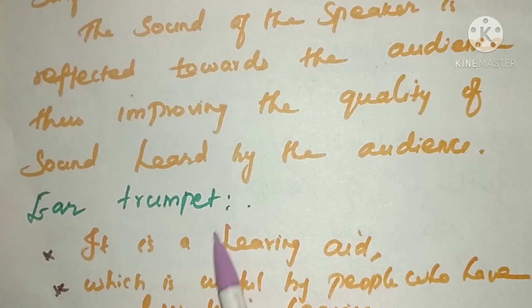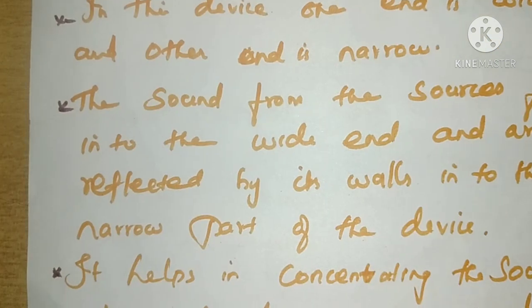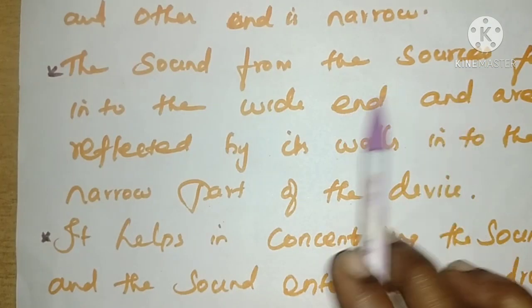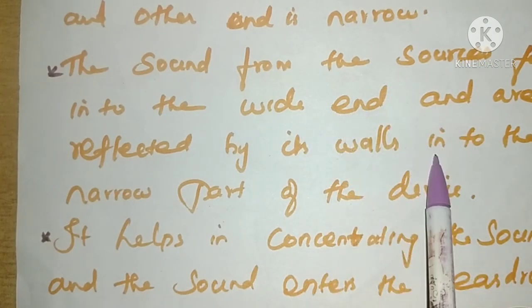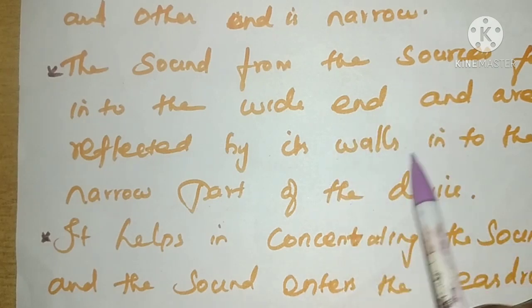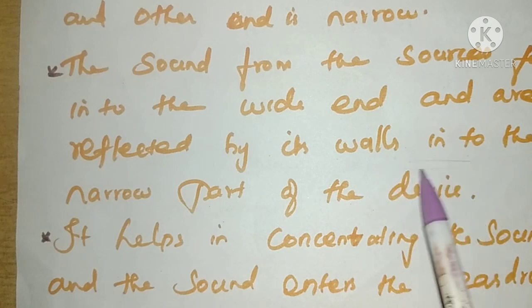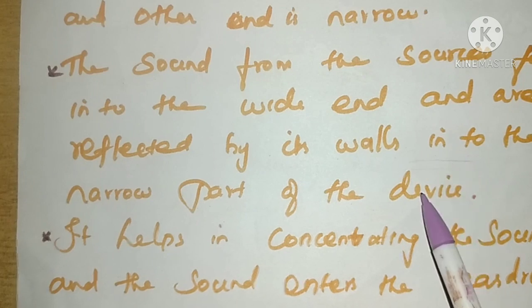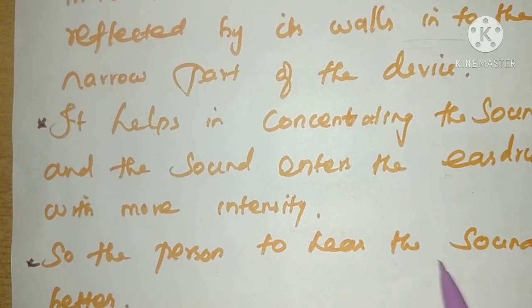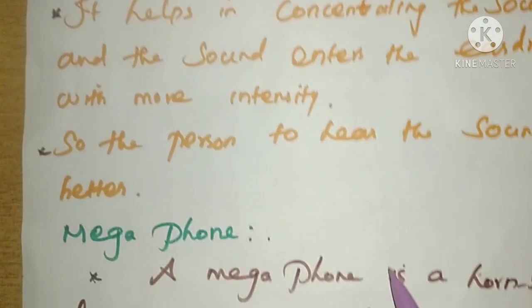So we learned about the ear trumpet. It is a hearing aid which is useful for people who have difficulty in hearing. In this device, one end is wide and the other end is narrow. The sound from the source falls into the wide end and is reflected by its walls into the narrow part. From the source it will be reflected many times into the narrow part, so the intensity of the sound increases. It helps in concentrating the sound, and the sound enters the eardrum with more intensity, so the person hears the sound better. So this is the application of the echo, the reflection of sound.